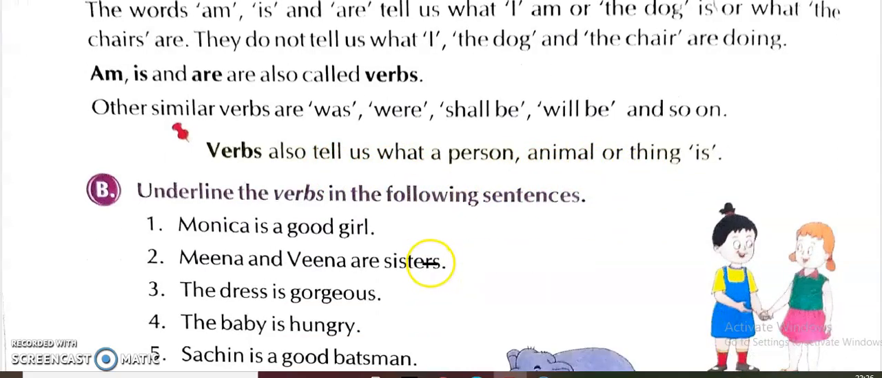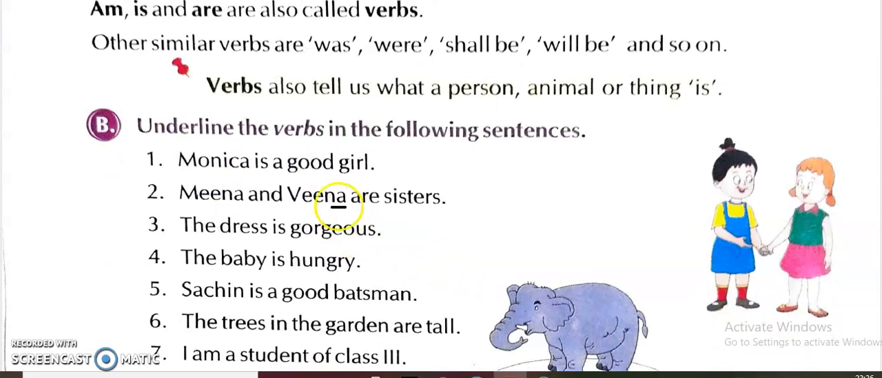Now we will see the next exercise. Underline the verbs in the following sentences. Monica is a good girl. What is the verb over here? Here it is. So we have to underline only is, not more than that. So only is. You have to underline only is.